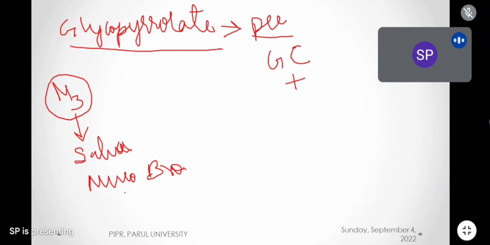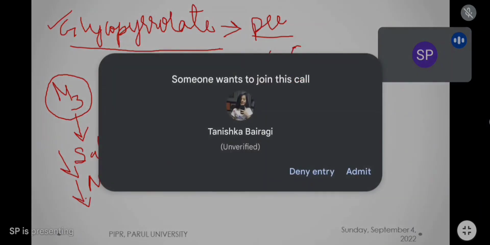The mucus secretion inside the bronchioles will be decreased, and it will decrease saliva. See, if general anesthesia is given, what happens? The swallowing ability of the patient decreases, no? And sometimes the saliva or the mucus secretions which are produced will be aspirated into the trachea, and it will cause severe aspiration pneumonia, or it will cause obstruction in the bronchioles. So it is a very dangerous condition. That's why glycopyrrolate is used as a pre-anesthetic agent to decrease saliva production and mucus production in the bronchioles.